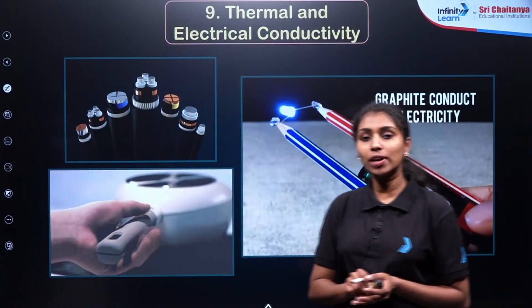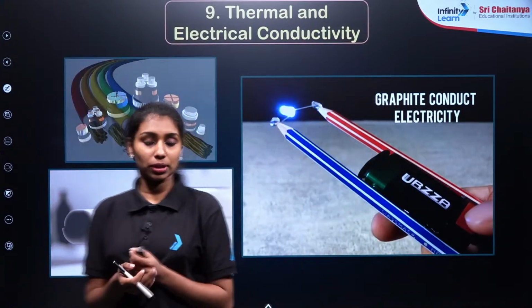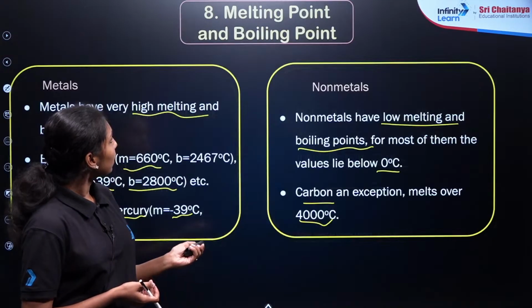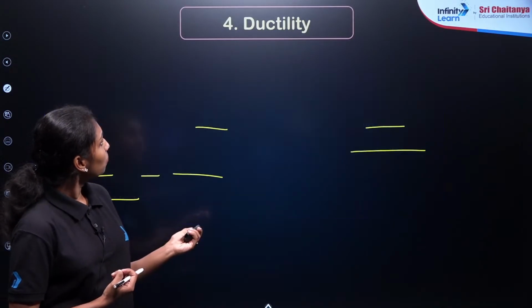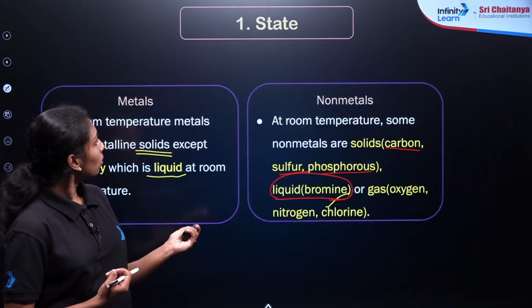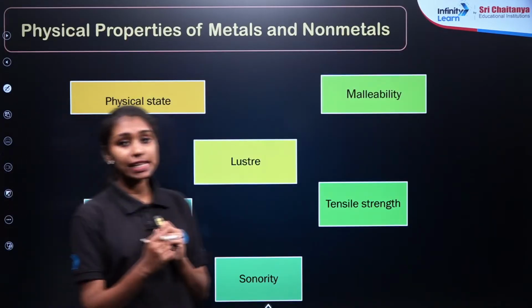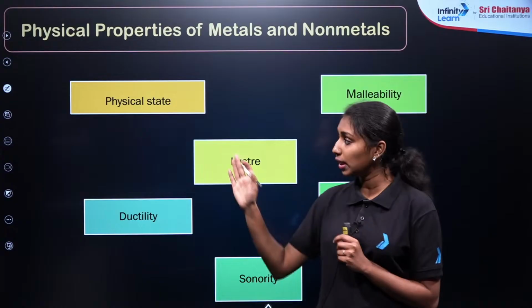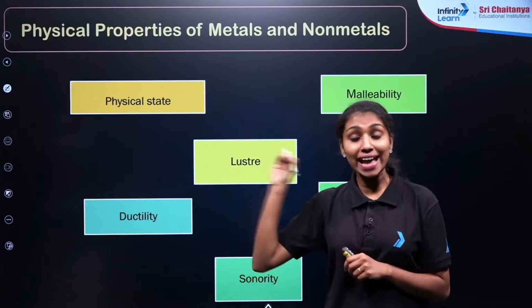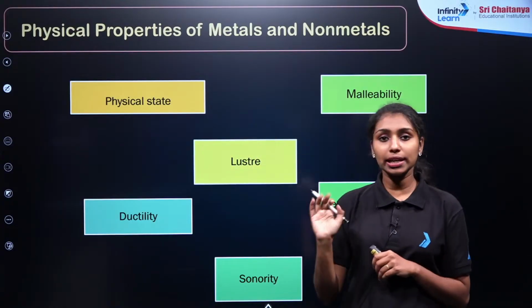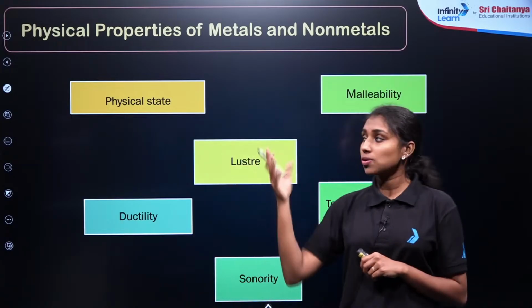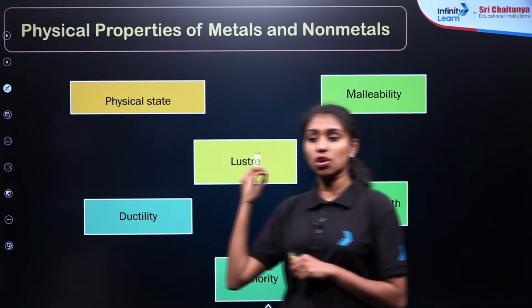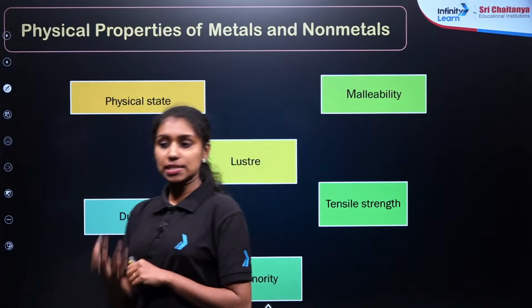Yes. So what we have seen today? We have seen the physical properties of metals and non-metals. We have discussed the physical state of metals and non-metals. In case of metals, all are solids except liquid mercury, right? The non-metals are gaseous, liquid and solid. So you need to memorize all the examples of non-metals which show gaseous state, liquid state and solid state.